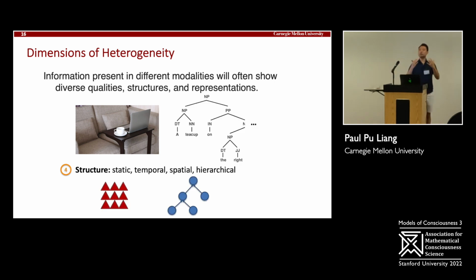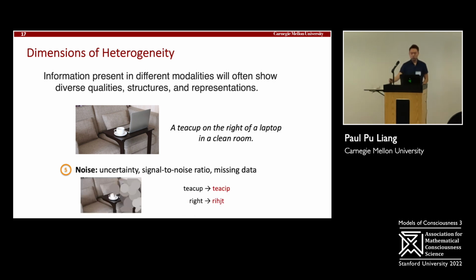Image is essentially a spatial structure. Your objects are related spatially, left, right, top, down with respect to other objects. But language has a latent hierarchical structure because it is generated by a hierarchical grammar. Noise is another big one. When we process these modalities, we want to be robust to noise, like how humans are robust to noise. When we see an image, we expect to see camera blurs or motion blurs because of camera noise. When we see written language, we expect there to be certain typos, and we're able to correct these typos ourselves.